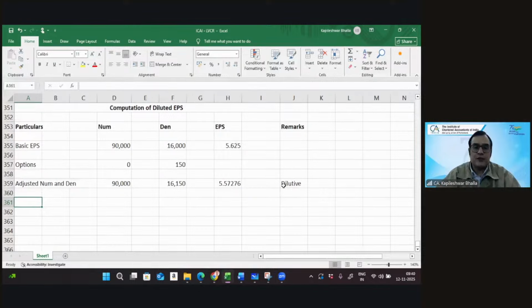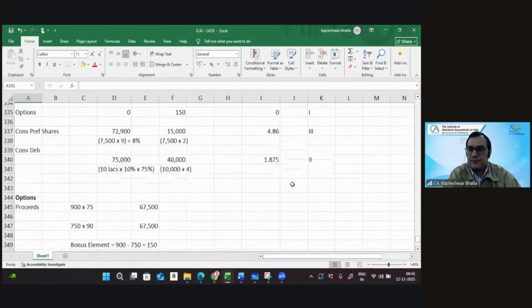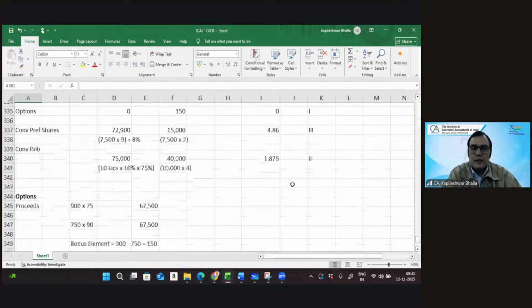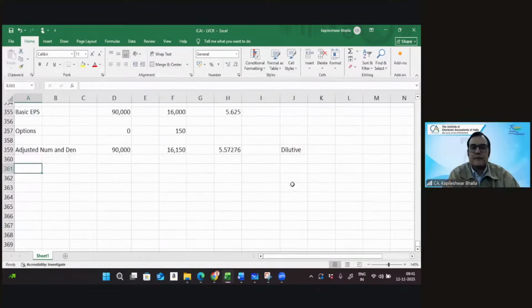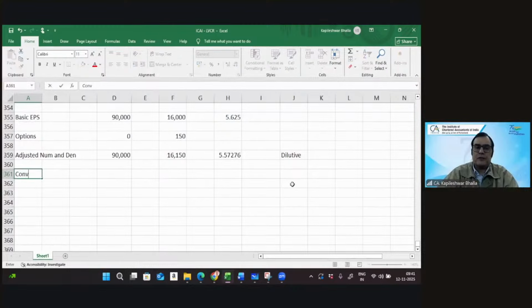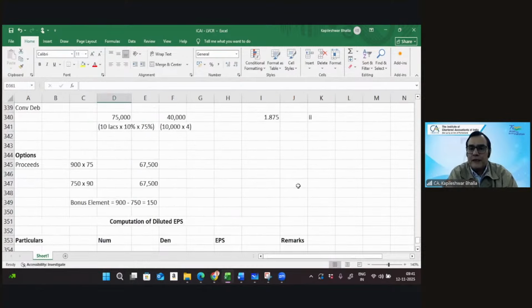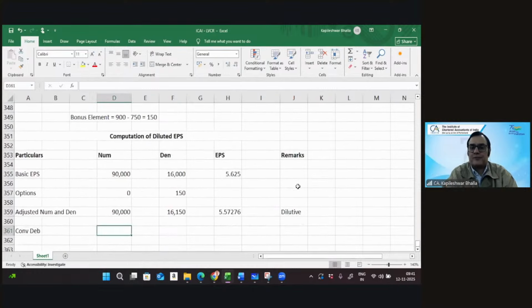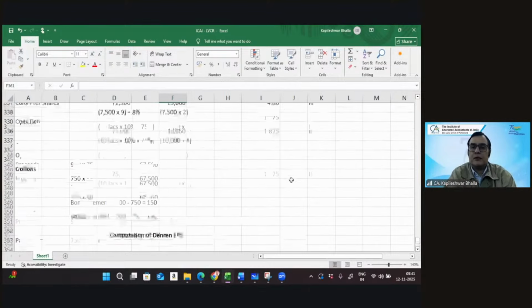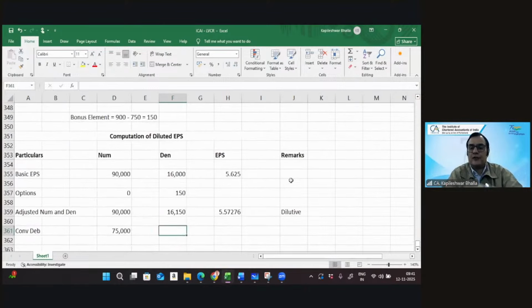Okay, let's go further. Now we've got the next one. I think the ranking is convertible debentures. So let's make the adjustments of convertible debentures. The numerator adjustment is 75,000. And I guess the denominator adjustment is 40,000.